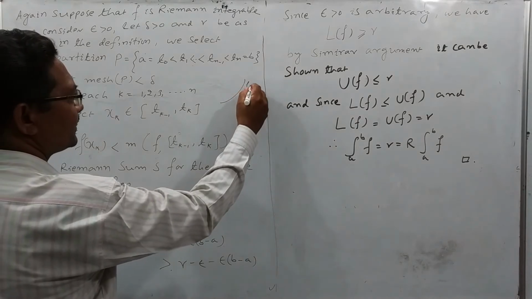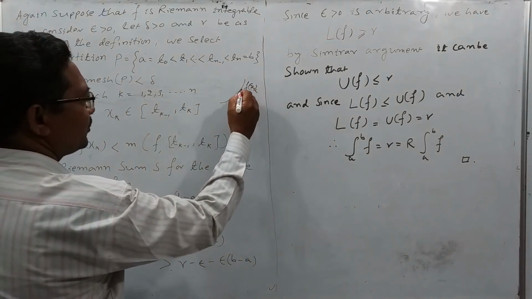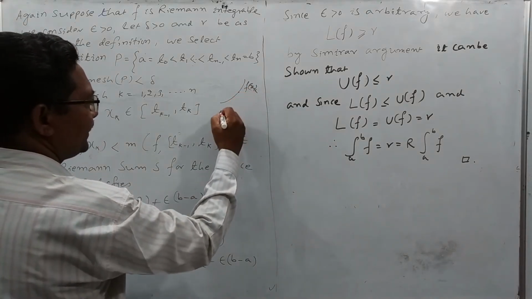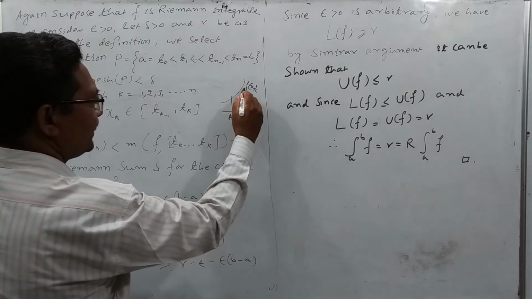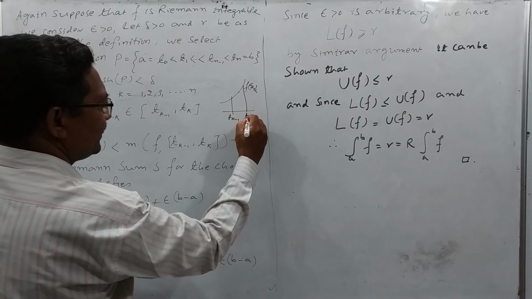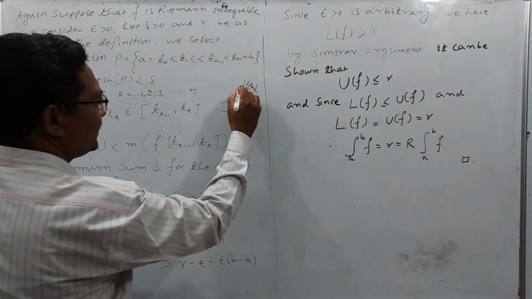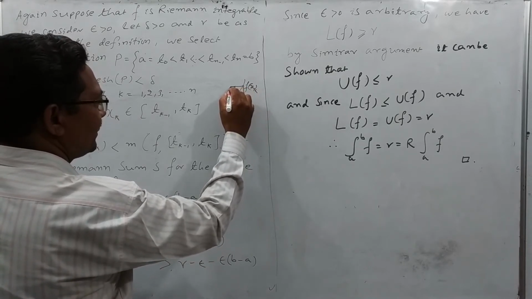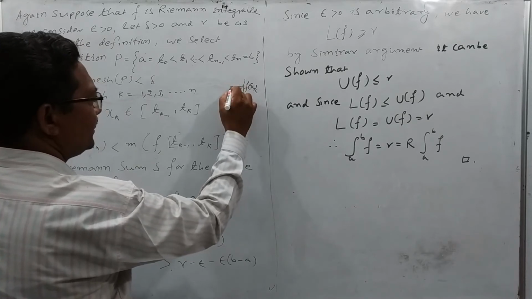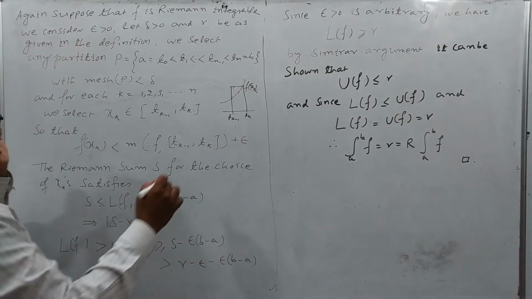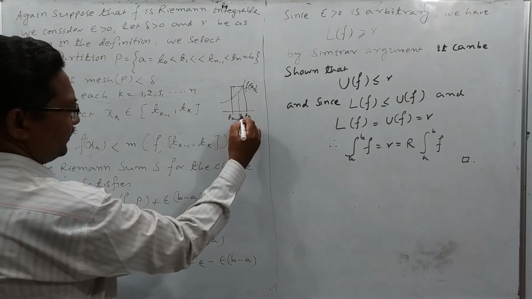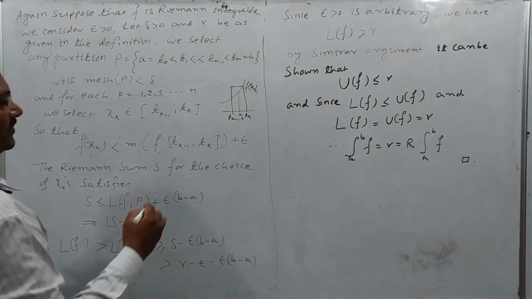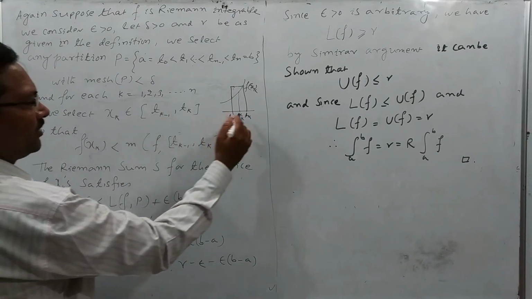Suppose we have taken this kth position, tk-1 and here tk, this is the subinterval. Here we have xk taken in the subinterval.